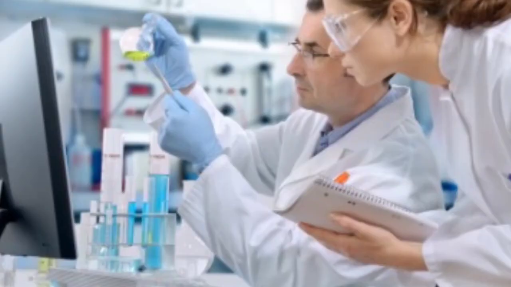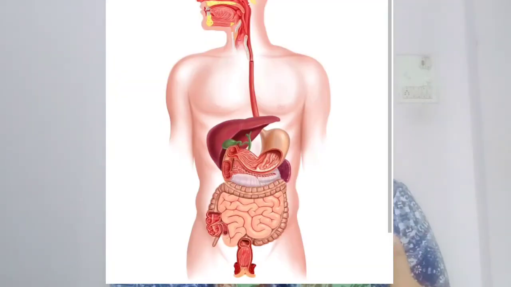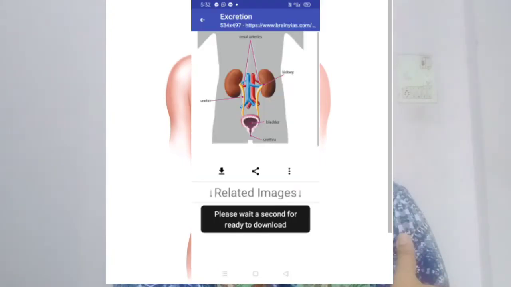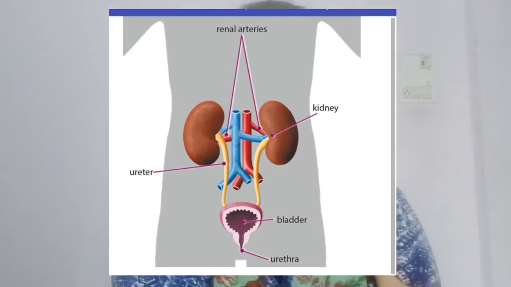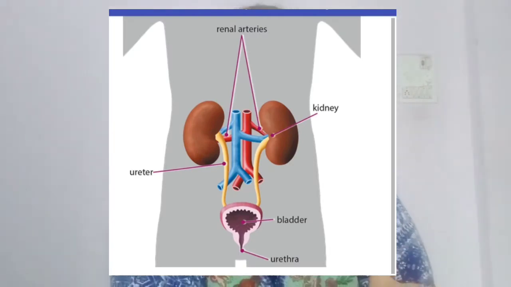Okay, water helps in digestion, in excretion. Digestion means when we eat food, it gets digested, and when the waste matter goes out from our body, it is called excretion. When waste material passes out from our body, it is called excretion. So water helps for digestion as well as excretion. So we should drink enough water.